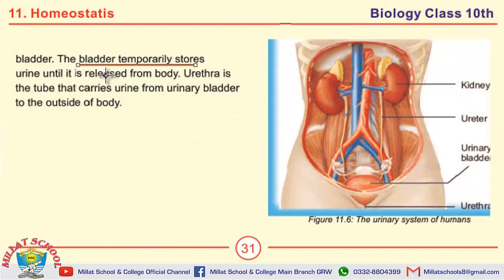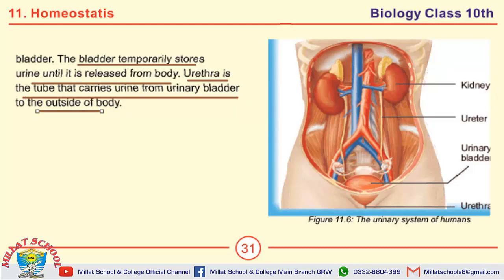Next, what is the role of bladder in urinary system? Answer: the bladder temporarily stores urine until it is released from the body. Define urethra. The next short question. Urethra is the tube that carries urine from urinary bladder to the outside of body.